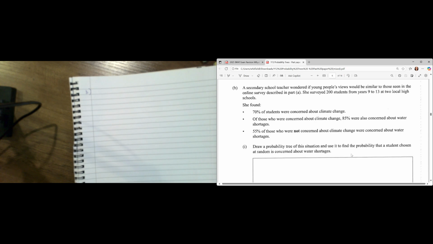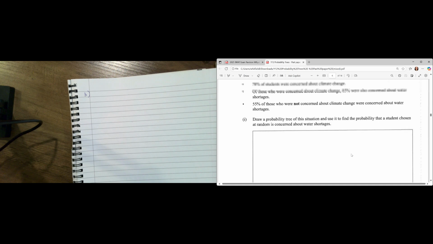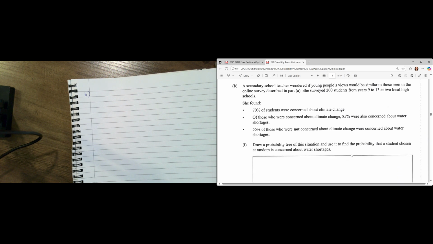Okay. Now, they haven't given us any kind of tree to help us out, but if we understand the context from A, she's trying to see if these are similar. So it's going to be pretty similar to what question A looked like. Okay. So if we read through this, it says 70% of students were concerned about climate change. Okay, so we didn't know anything about climate change in the previous question.